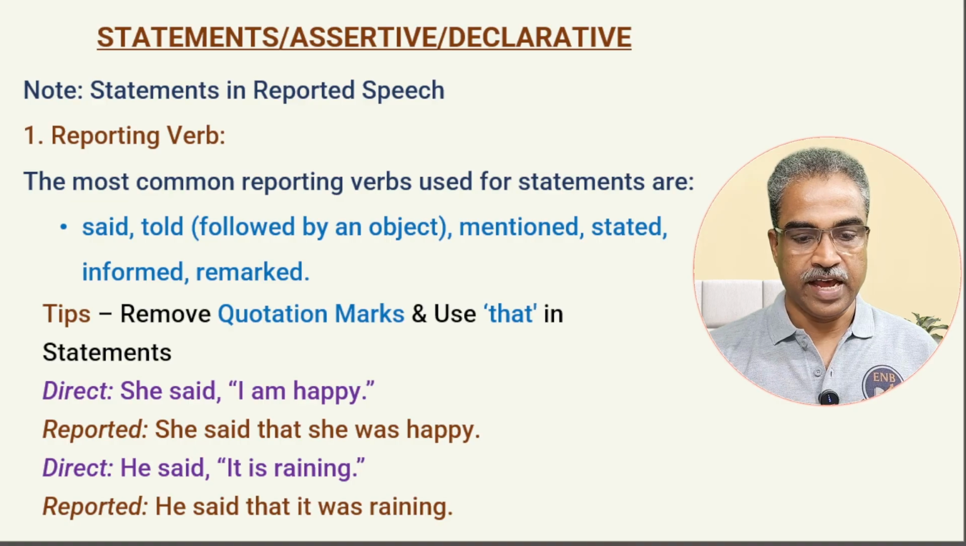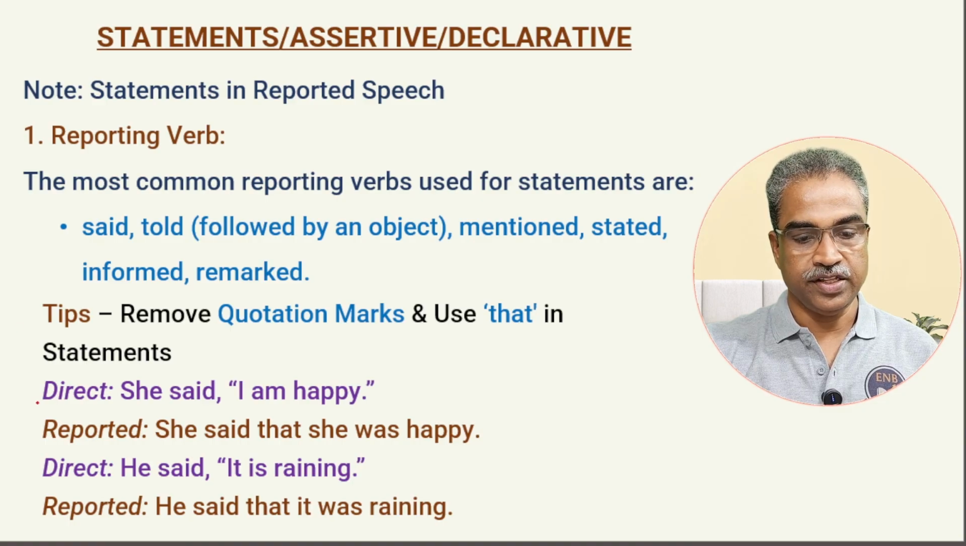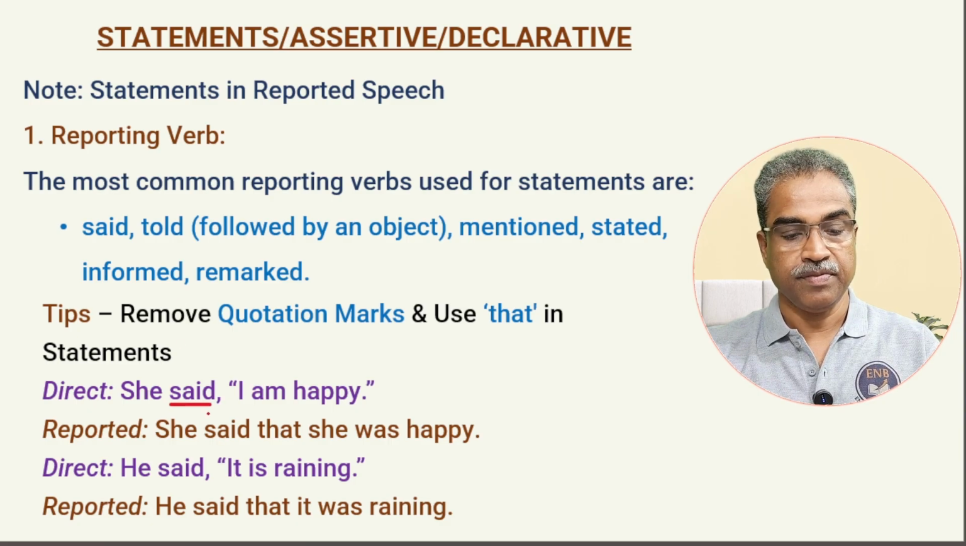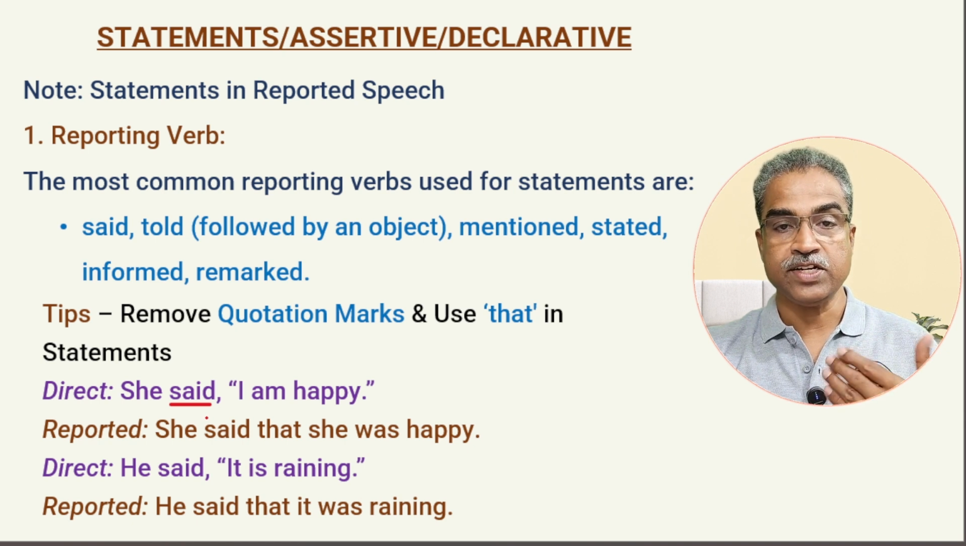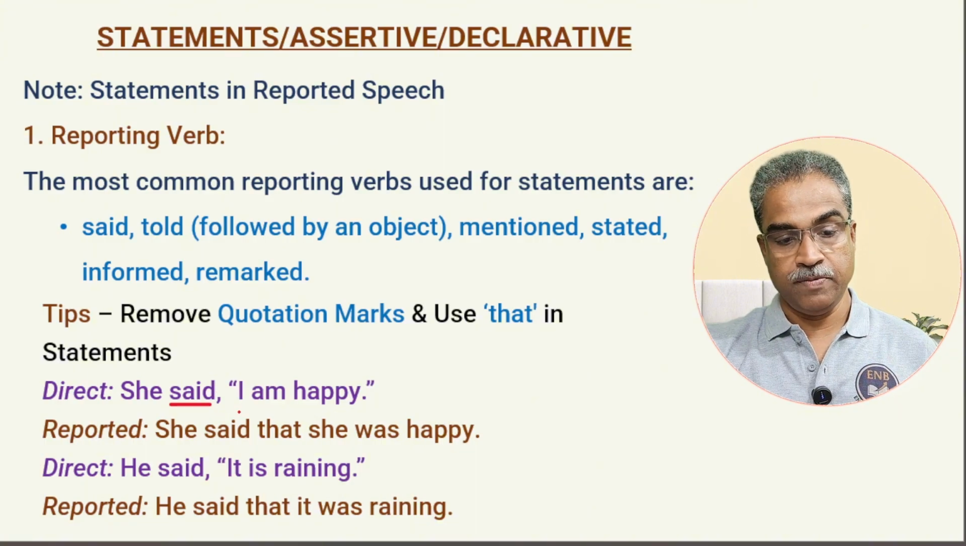Next, an example. Direct: She said, "I am happy." Now, let us study this. Which is the reporting verb? Said. The reporting verb is in the past tense. Now, if the reporting verb is in the past tense, our rule says the tense of the direct speech will change into its corresponding past tense, and we learned which are the corresponding past tenses. Now, the direct speech here is what is given in the inverted commas, that is, I am happy.